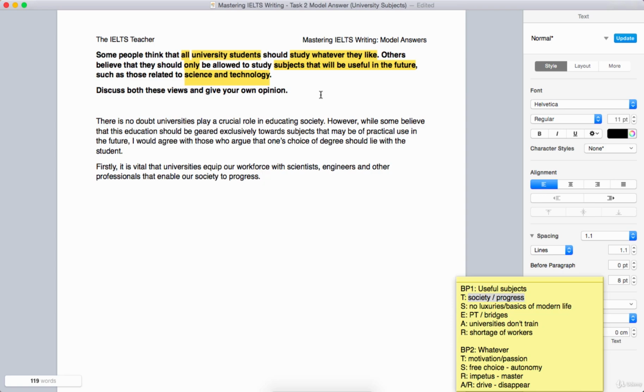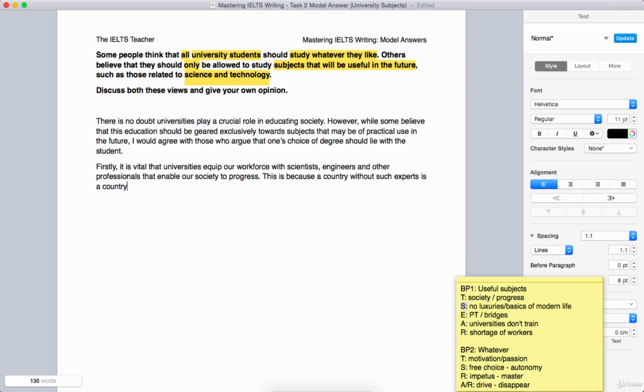Okay, now why is it important to equip our workforce with such professionals? Well, this is because we've got that support sentence. Now when you look at the S, I just want you immediately to think "this is because", "this happens because", "the reason for this is", without thinking too much about how you're going to transition. You want that speed, but you also want accuracy. This is because a country without such experts, another way of saying professionals would be experts, without such experts is